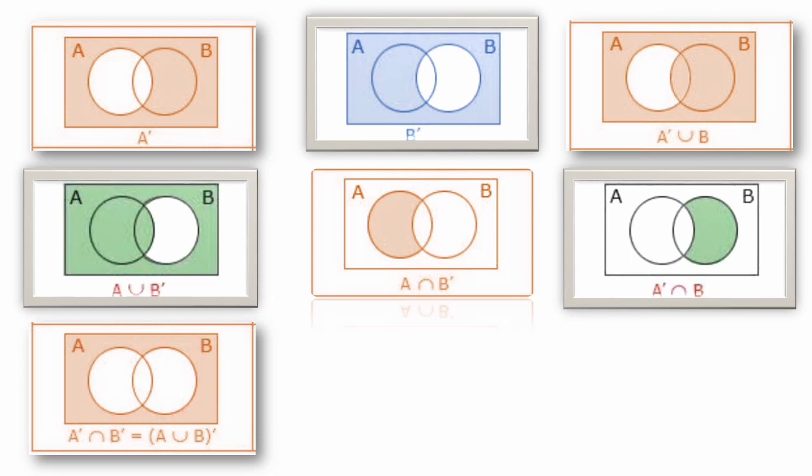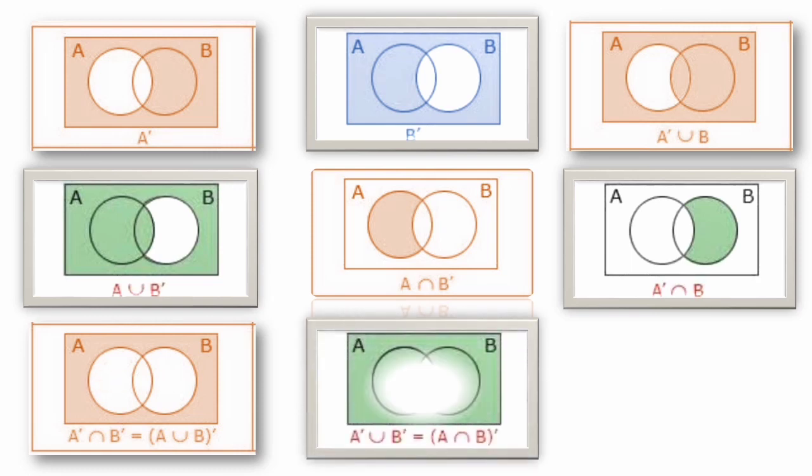So you have to think a little bit logically. A dash common for B dash means outside of A and outside of B common portion. Outside of A and outside of B common portion is this one, outside of both the circles. And it is also known as A union B the whole dash. A union B means we know that A and B together. Not means outside of A union B. Means A and B full circle, two circles we have to take. Outside of those two circles is the not portion, this portion. So A union B the whole dash, or A union B the whole not, is represented this way.